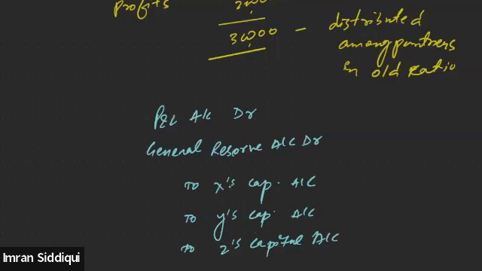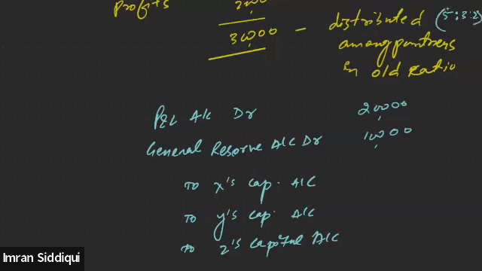So profit is how much? Profit is 20,000. Reserve is 10,000. That means we need to divide 30,000 in their old profit sharing ratio. What was their old profit sharing ratio? The old profit sharing ratio was 5:3:2. That is the old profit sharing ratio.